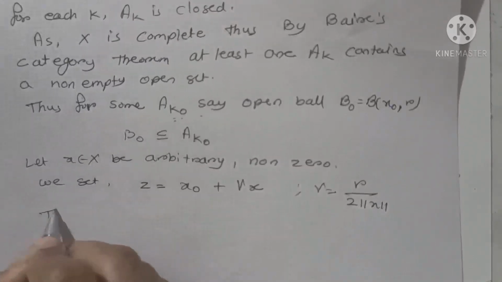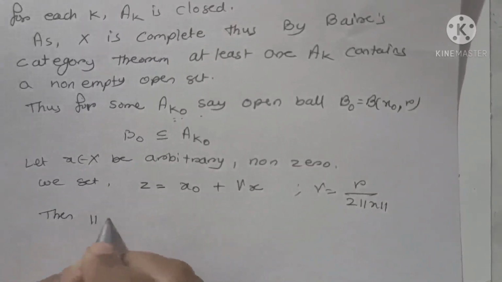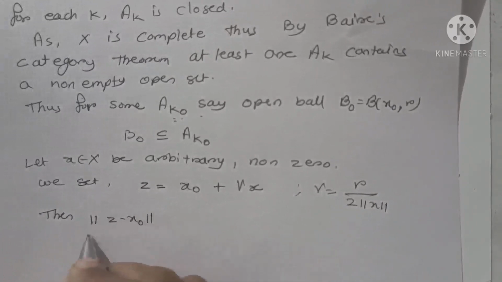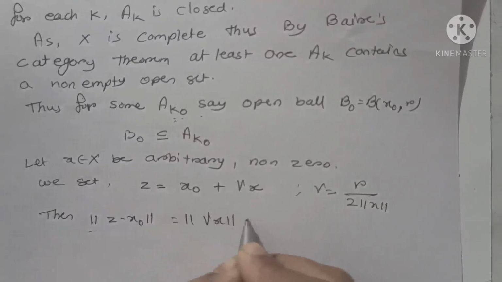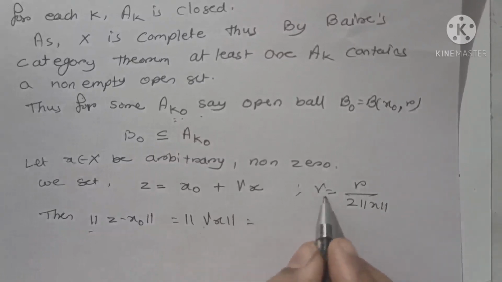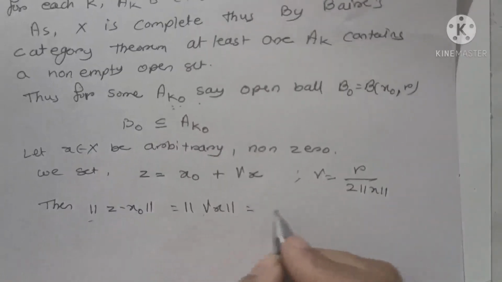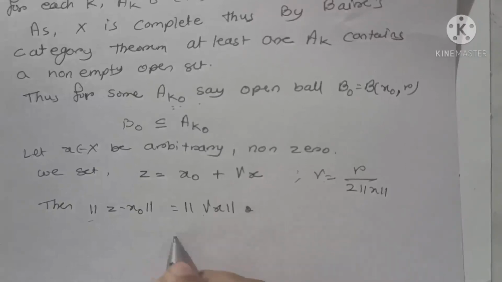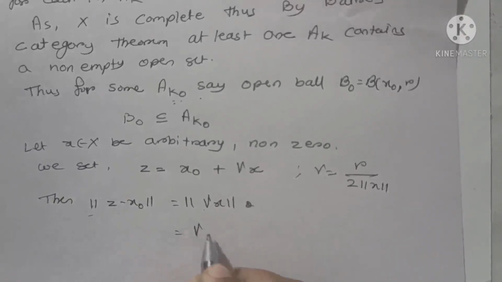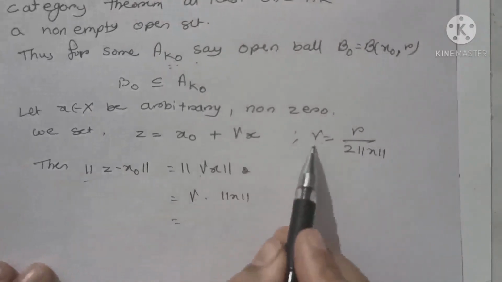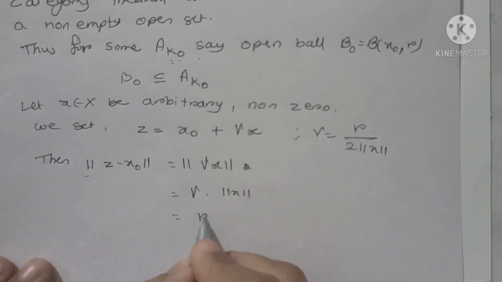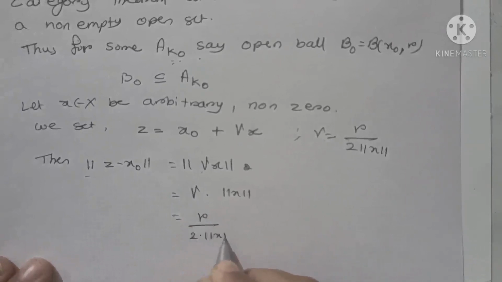Then norm of z minus x0 equals norm of gamma x, and as gamma is a real number, it equals gamma times norm of x, which, putting in the value of gamma, equals r divided by 2 times norm of x, times norm of x.